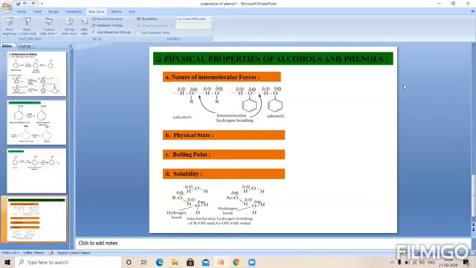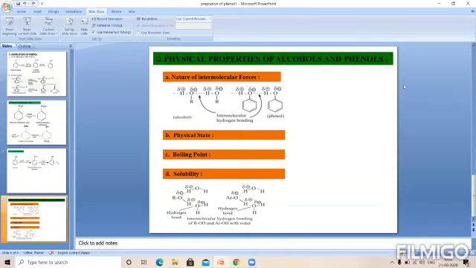For example, if we take methyl alcohol and ethyl alcohol, methyl alcohol has a lower molecular weight than ethyl alcohol. So the boiling point of alcohol is increasing, and that's why methyl alcohol has a lower melting point than ethyl alcohol. That means ethyl alcohol has the higher melting point and boiling point.